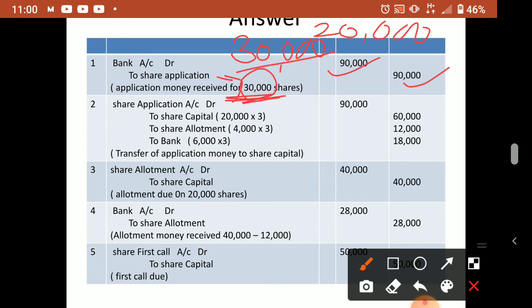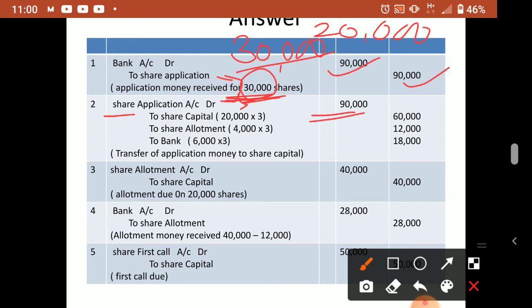A 90,000, actually excess money is there, correct? Now what we have to do with the excess, that we decided, that is what I explained. So the next entry will come like this. As usual share application will be debited in the next entry, that you know. How much? 90,000.